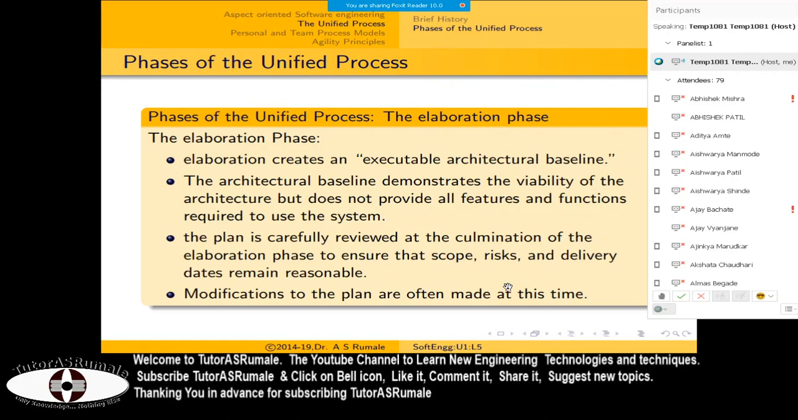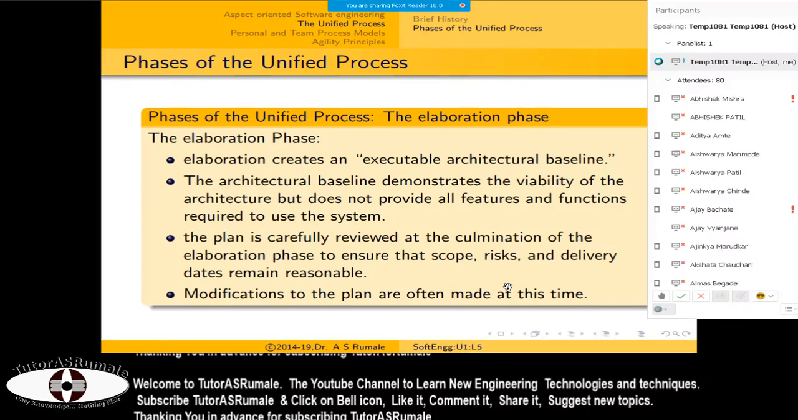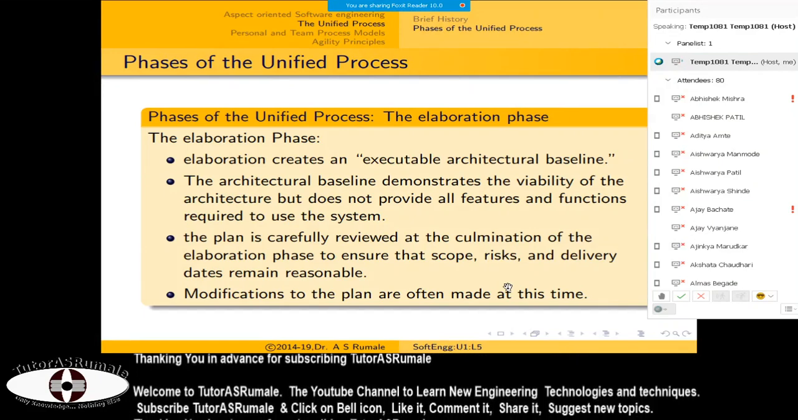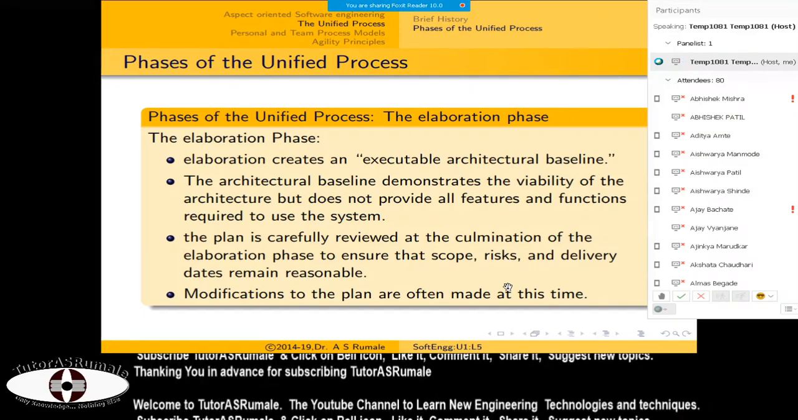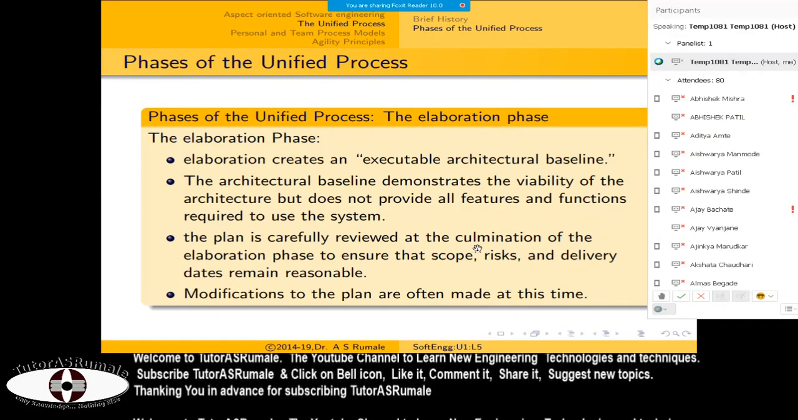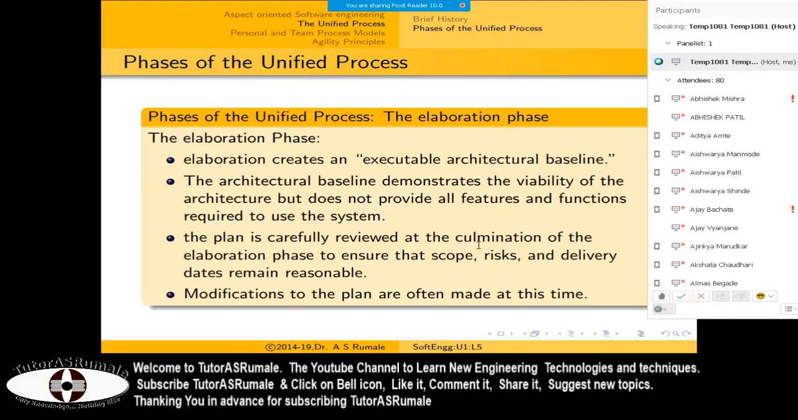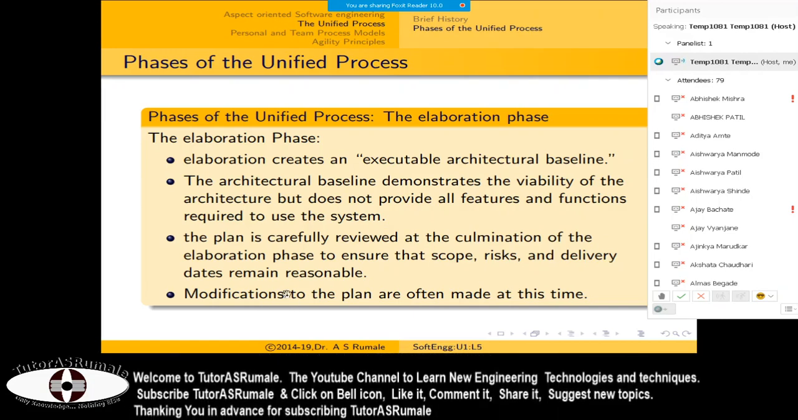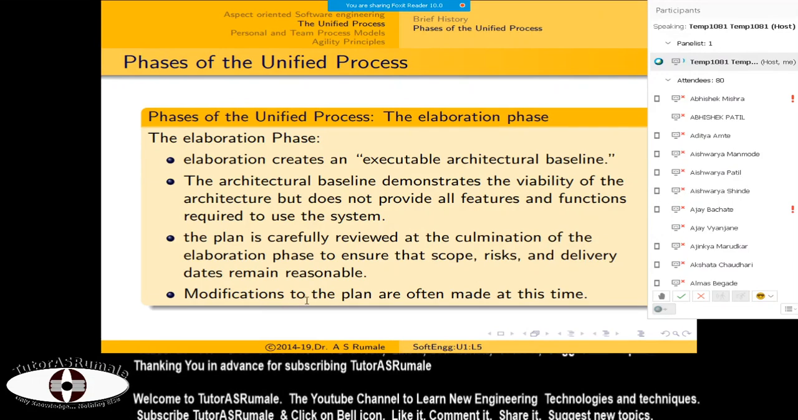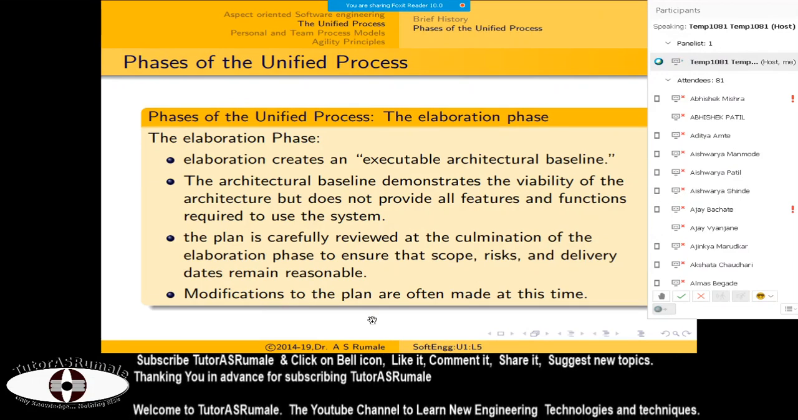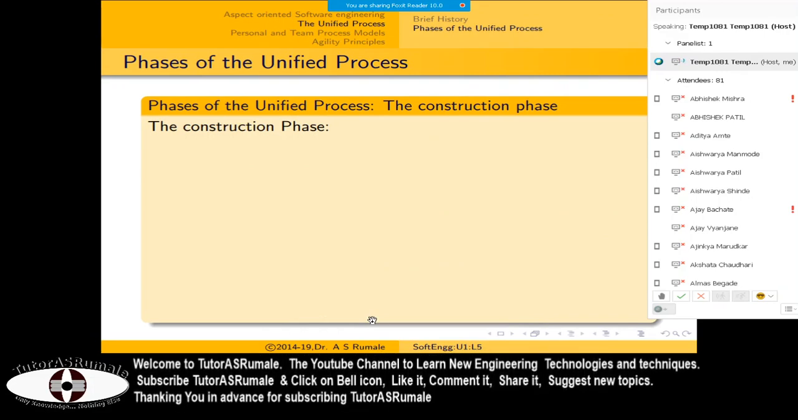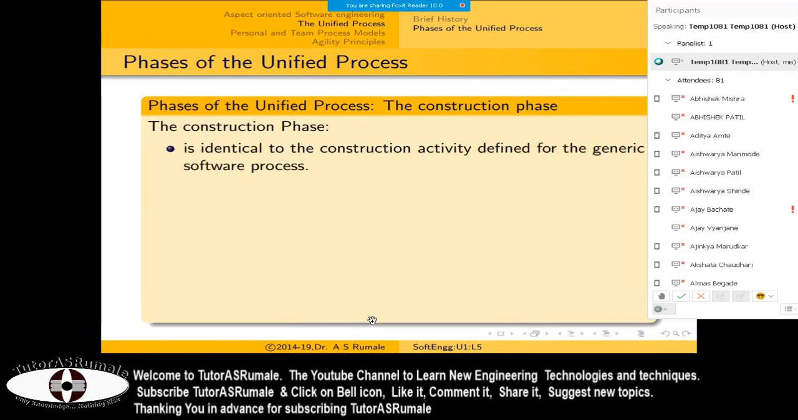Modifications to the plan are often required, and for that purpose it is very necessary to consider all those things. The plan is carefully reviewed, because if there is anything, then you can make room for modification. Once the modification is done for this plan, we can go to the next phase, the construction phase, meaning actual coding. In the construction phase there are two types of construction.